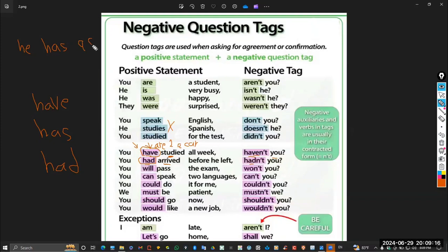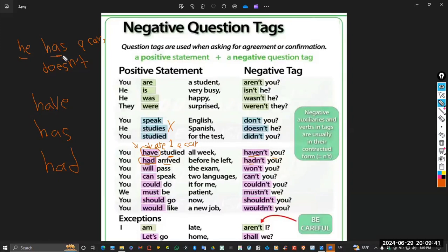Please be careful because the question tag is what? "Doesn't." Bravo, "doesn't he?" Please, this is the most important rule in the question tag because too many students say, for example, "he has a car," they say "hasn't he."